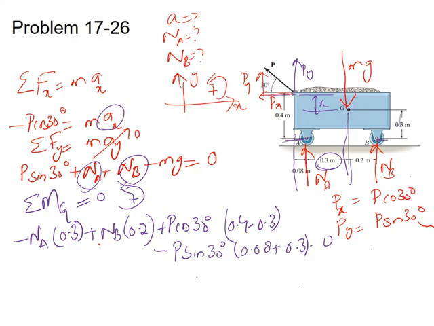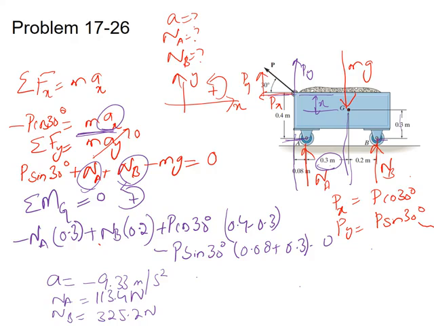After solving, we got a equal to minus 9.33 meters per second squared, NA equal to 113.4 Newton and NB equal to 325.2 Newton. We got a negative sign with acceleration because in this equation I used a positive sign for the acceleration, assuming our body is accelerating in the positive x direction.